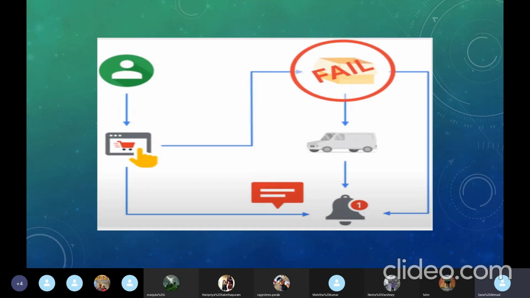So suppose in the next scenario we see that this packaging system failed for some reason. Once the order came and it was notified for the packaging, for some reason it failed. There was no way where it could retry.